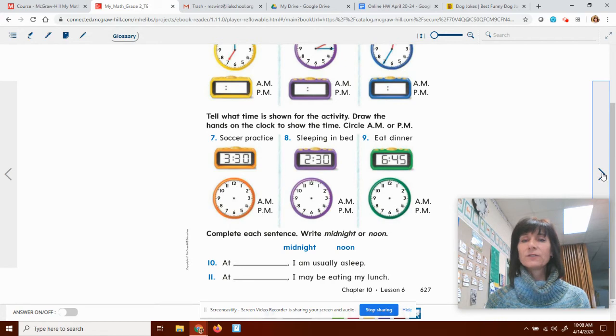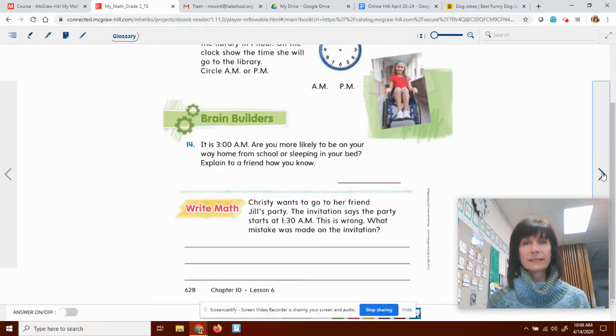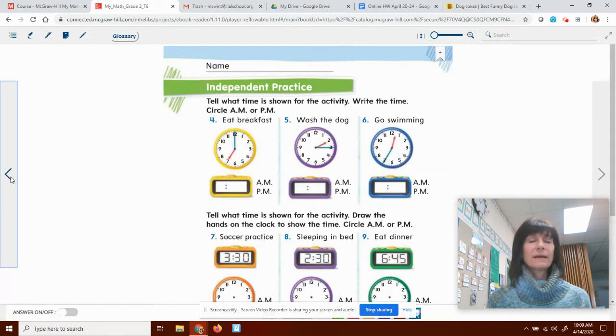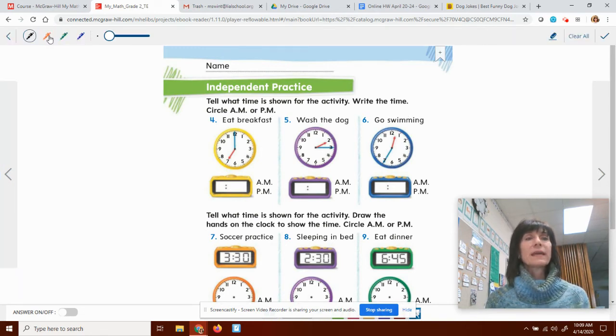On our next page, we've got independent practice. It says, tell what time is shown for the activity. Write the time, circle a.m. or p.m. In this particular example, I'll do the first one with you, and then you can do the rest. Eating breakfast. We know we eat breakfast in the morning.